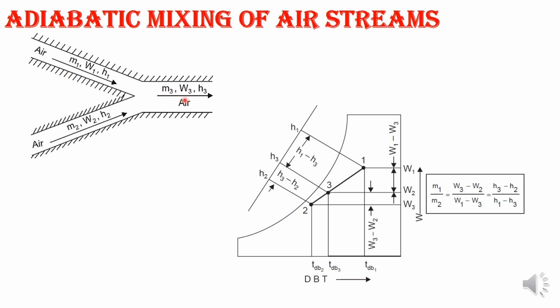Then making the moisture balance, you will get m1 by m2 equals omega 3 minus omega 2 divided by omega 1 minus omega 3. Balancing, you will get it like this. So this is about adiabatic mixing of the two streams.